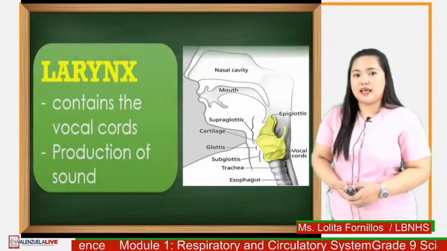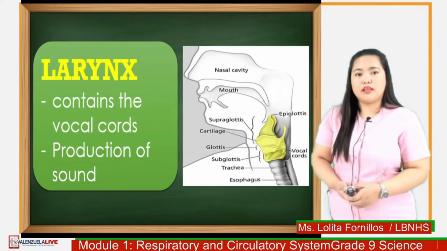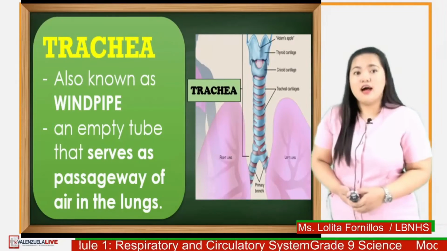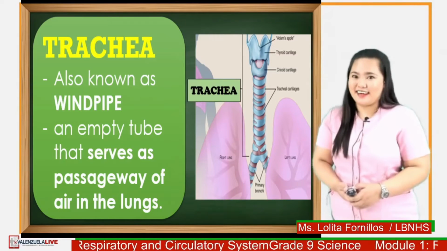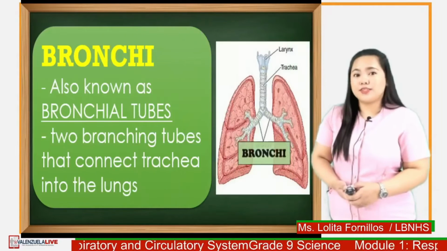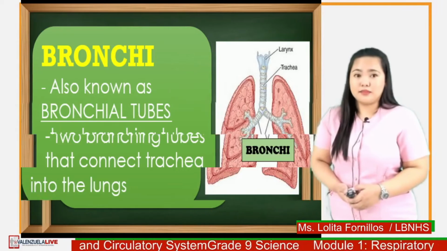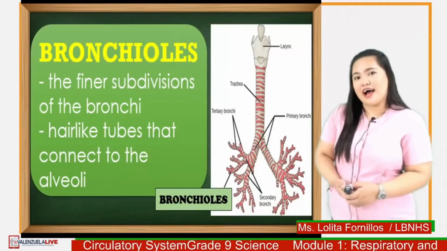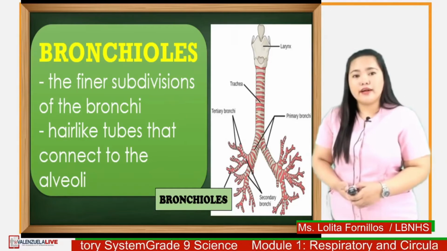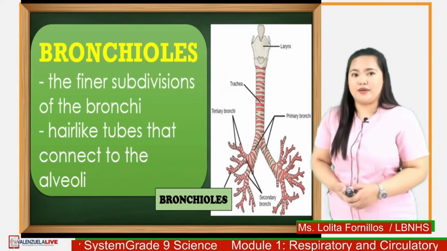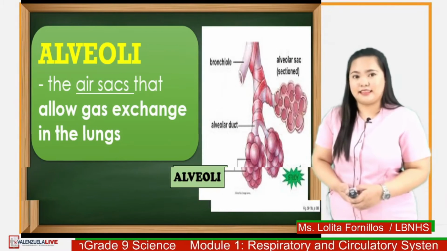Next is the larynx, that contains the vocal cords, which is responsible for the production of sound. After the larynx, we have the trachea, also known as the windpipe. It is an empty tube that serves as passageway of air in the lungs. The bronchi, which are also known as the bronchial tube, are two branching tubes that connect trachea into the lungs. After the bronchi, we have the bronchioles, which are the finer subdivisions of the bronchi. The bronchioles are hair-like tubes that connect to the alveoli. The alveoli are the air sacs that allow gas exchange in the lungs.